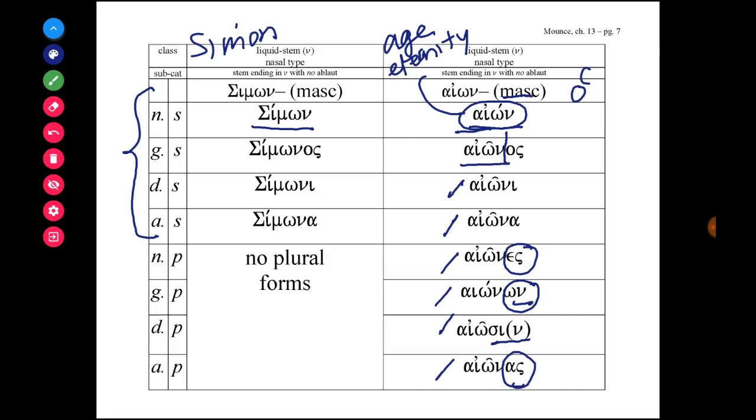So let's say the entire paradigm for aion, which means age or eternity. Ready? 1, 2, 3. Aion, aionos, aioni, aiona, aiones, aionon, aionsi, aionas.